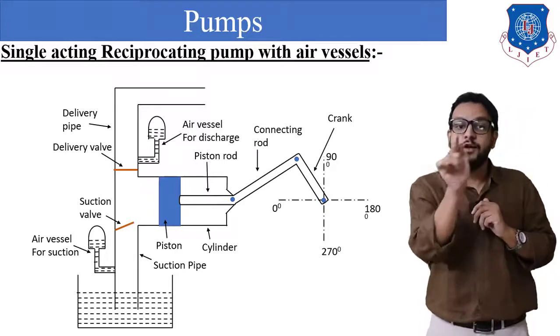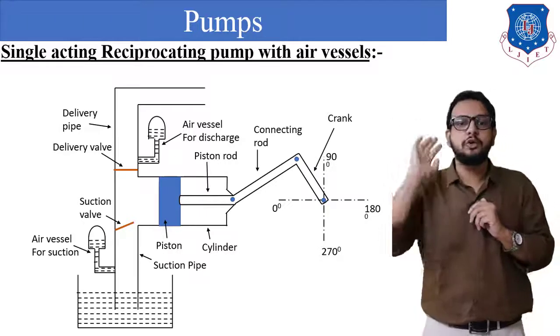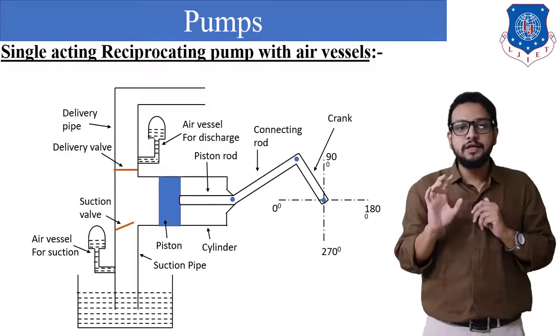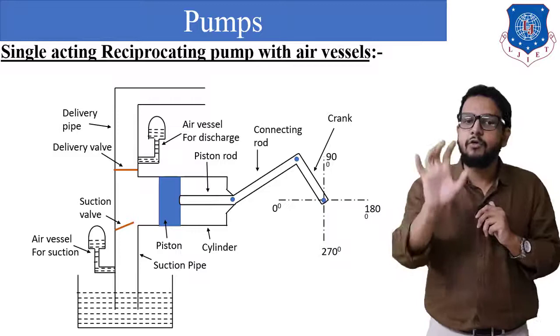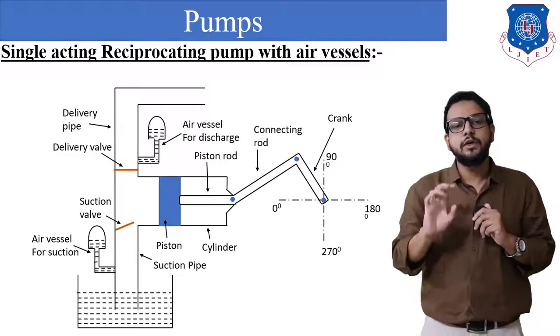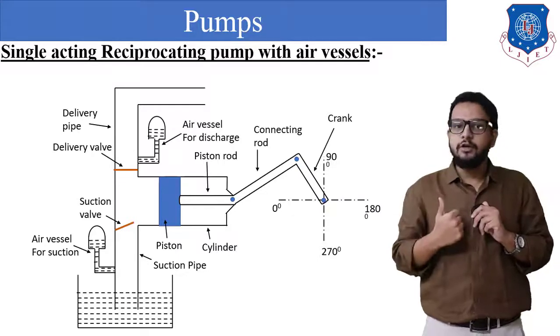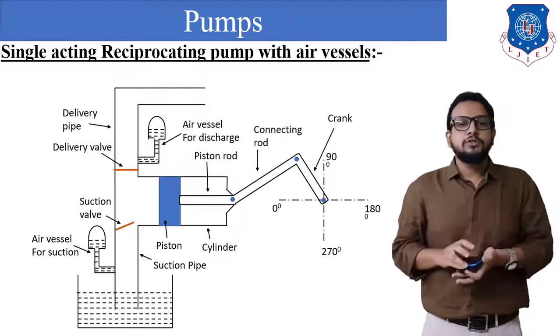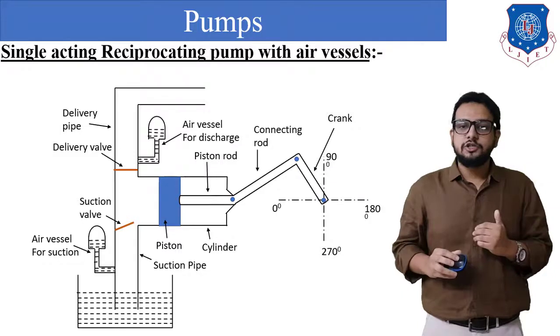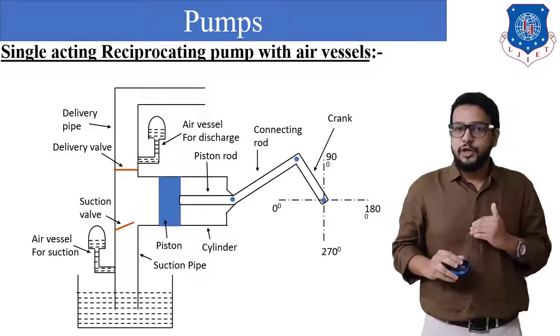So it will first be filled and the remaining water will be discharged to the delivery tank. Okay, so we can say that continuous delivery of water is obtained even during the suction stroke, and during the delivery stroke we are already getting delivery of water. So this is how the air chamber is going to operate.